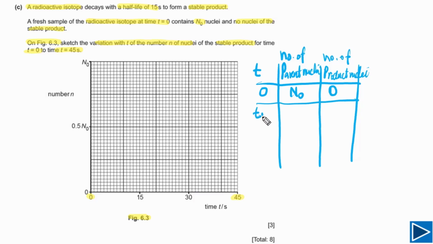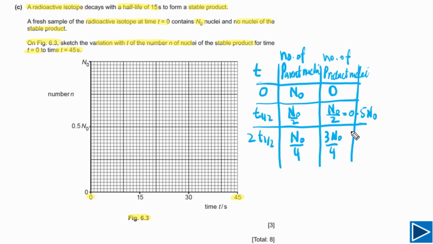After time equal to 1 half life, means t1 by 2, this becomes half, means this becomes n naught by 2, and the daughter nuclei, the product nuclei, are also equal to n naught by 2. We can also say this is equal to 0.5 of n naught. After 2 half lives, means 2 times of 1 half life, this will decrease to n naught by 4, and the product nuclei will increase to 3n naught by 4, or we can say that will be equal to 0.75 of n naught.